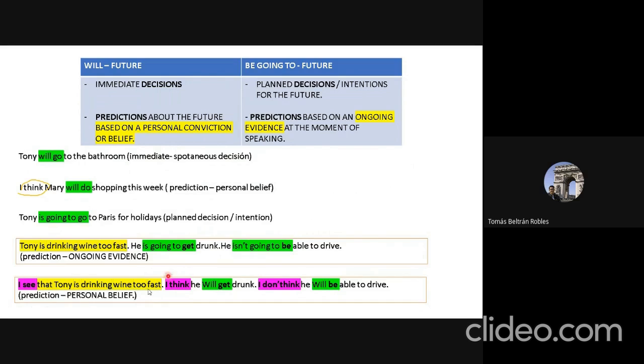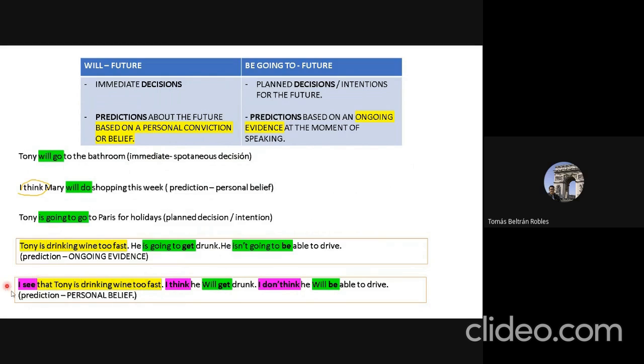On the other hand, we use I see that Tony is drinking wine too fast. I think he will get drunk. I don't think he will be able to drive. This is also a kind of prediction, but based on a personal belief or a personal conviction.